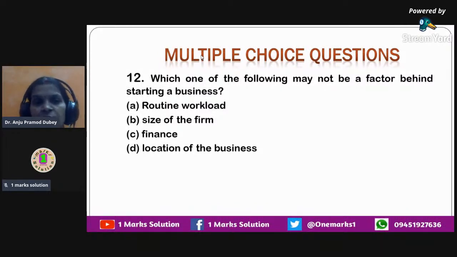However, when you talk about routine workload, it refers to the daily routine that will be followed in your organization. It may not be a factor behind starting a business. Behind starting a business, the other three are the major factors. The routine workload doesn't relate to starting a business. Okay, so that is not one of the factors which you consider when you start doing a business.